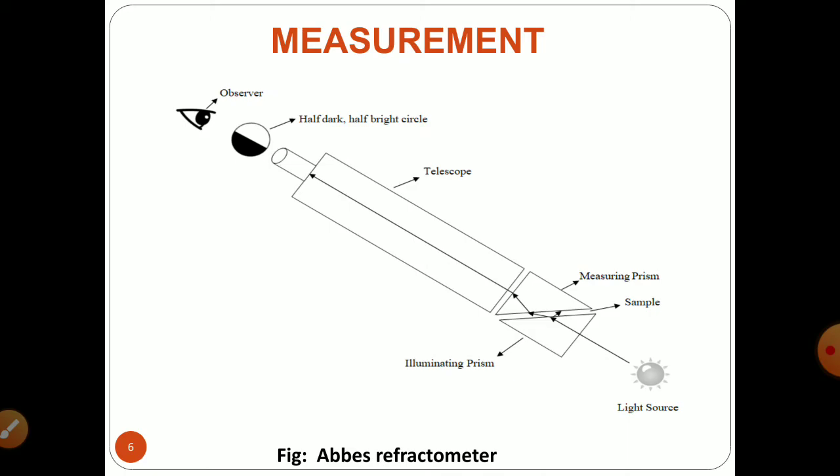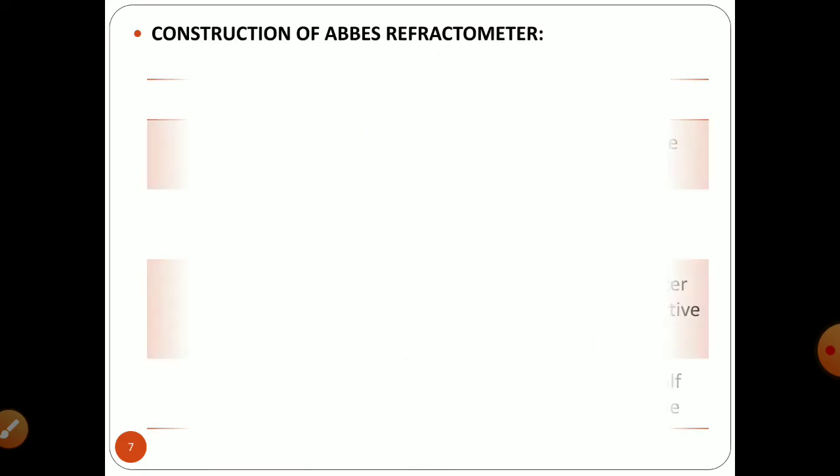In the case of the Abbe refractometer, the adjusting screw has the function of adjusting light such that you get a half dark and half bright circle. This appearance of a half dark and half bright circle will give you an accurate reading for the refractive index.